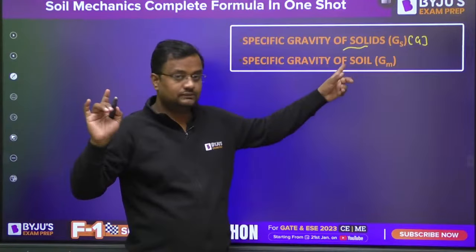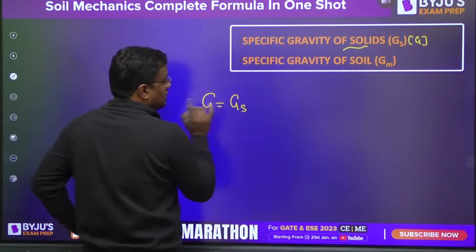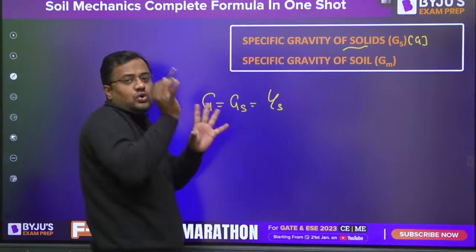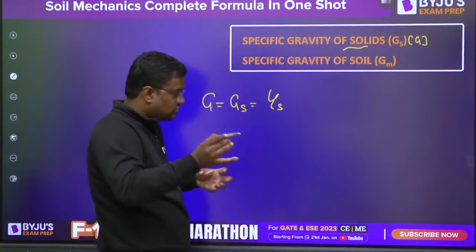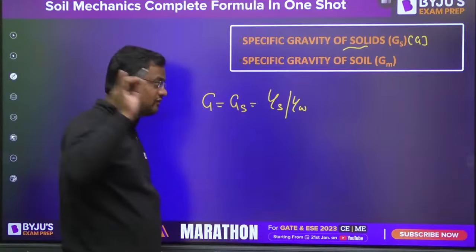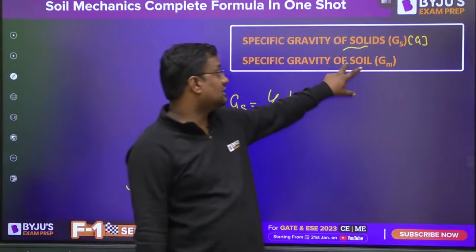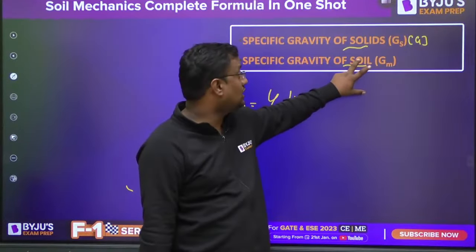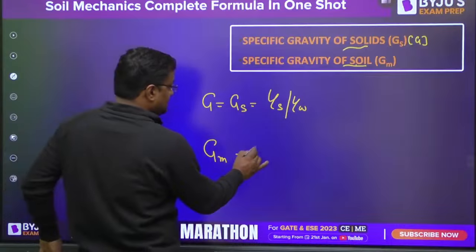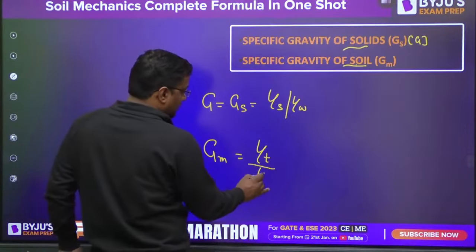Not soil. Specific gravity of solid, that means gamma of solid, only solid, not whole soil, because soil includes solid also, water also, air also. Gamma of only solid by gamma of w. Gm now is not of solid. This is the specific gravity of whole soil, and soil includes solid plus water plus air. So here Gm is the unit weight of soil upon unit weight of water.